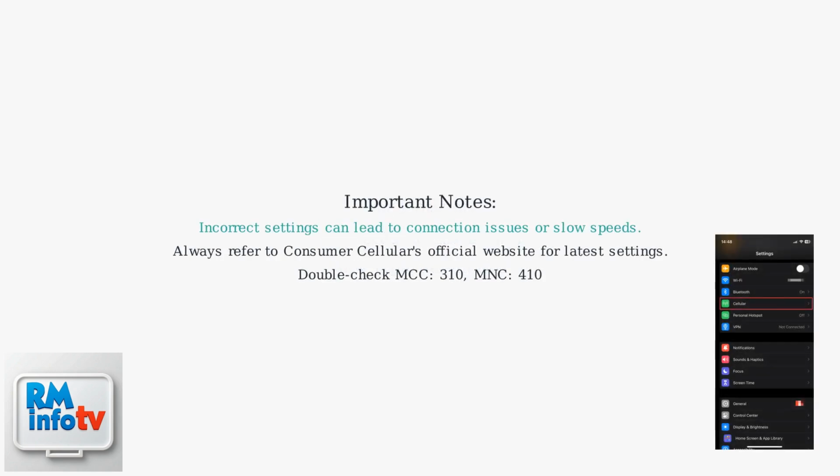Incorrect settings can lead to connection issues or slow speeds. Always refer to Consumer Cellular's official website for the latest, most accurate settings. Double-check that your MCC is 310 and MNC is 410.